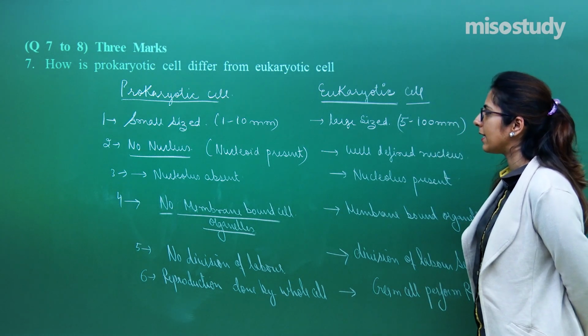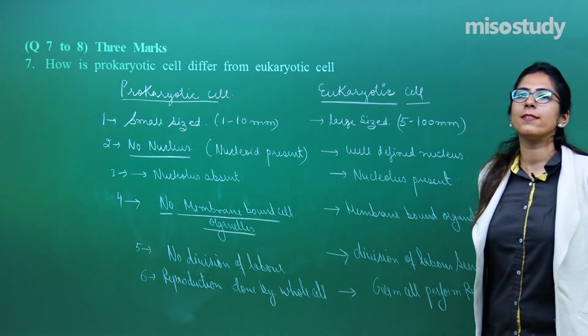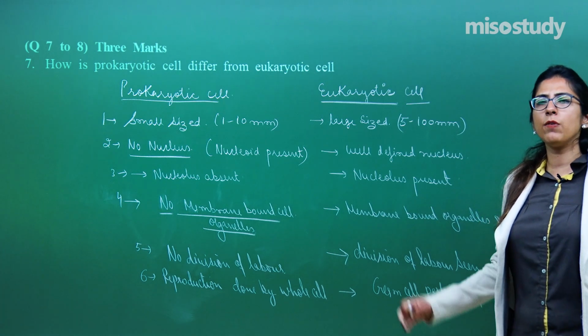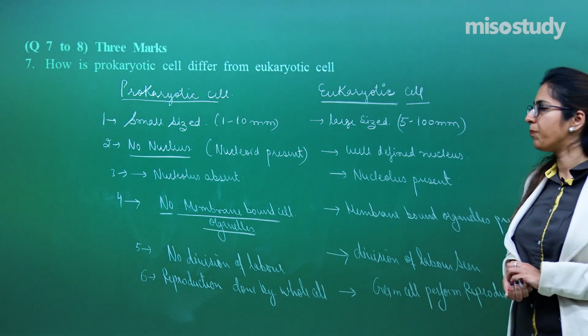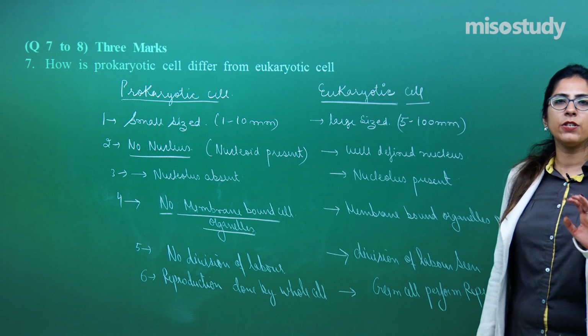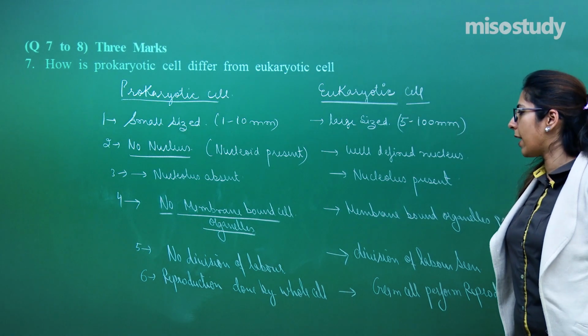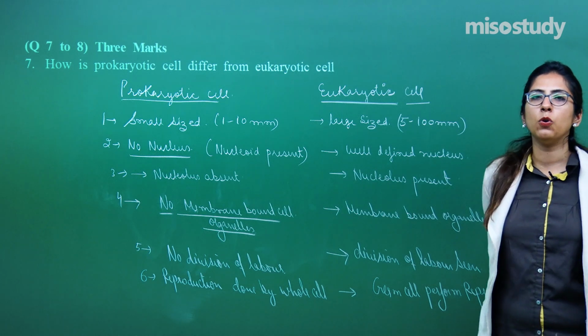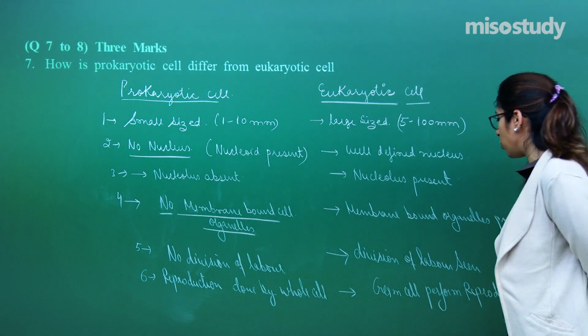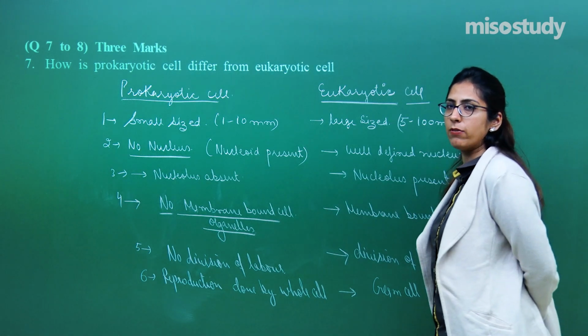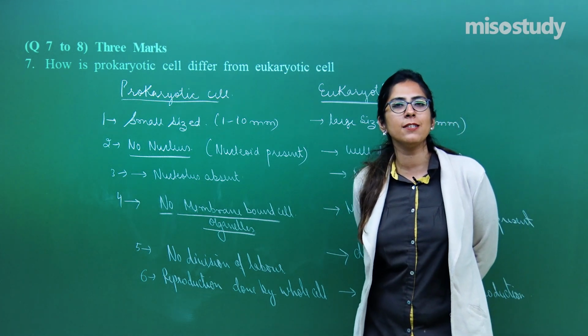That is why we can say that in the prokaryotic cell no as such division of labor is seen. Every work is done by the whole cell only, whereas in the eukaryotic cell division of labor is seen. In the prokaryotic cell, reproduction is done by the whole cell, whereas in the eukaryotic cell we have two types of cells, the germ cells and the somatic cells.